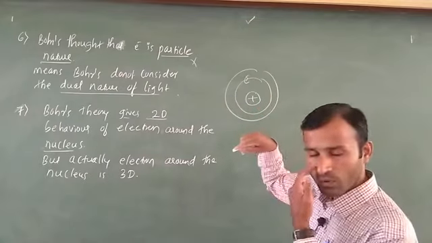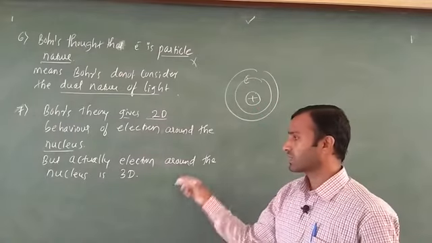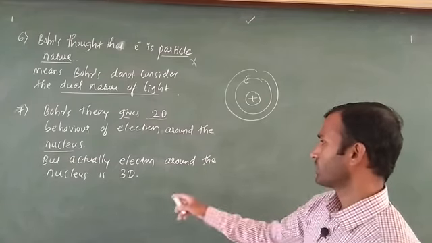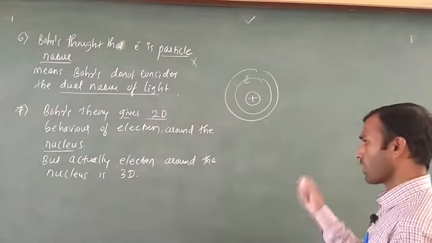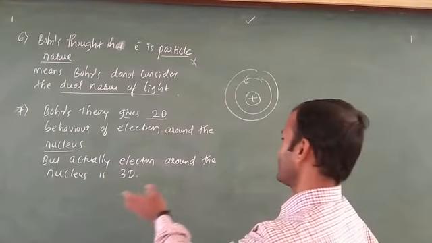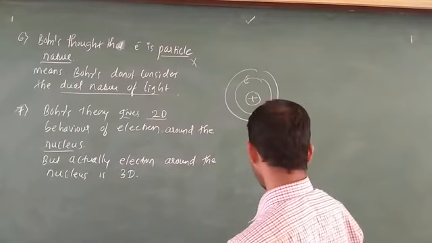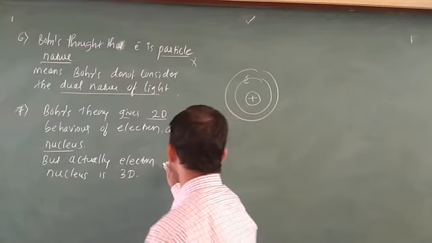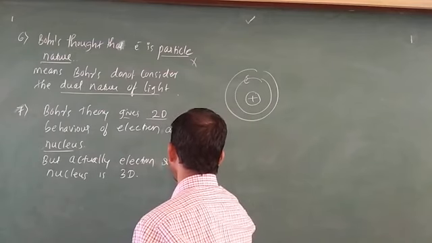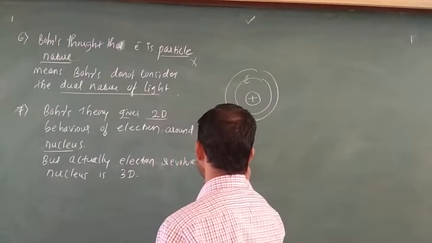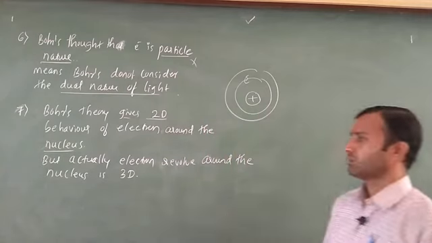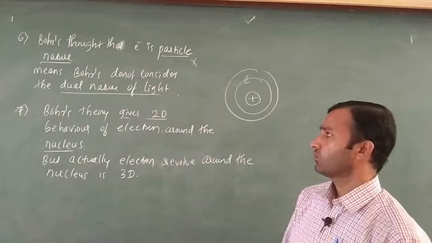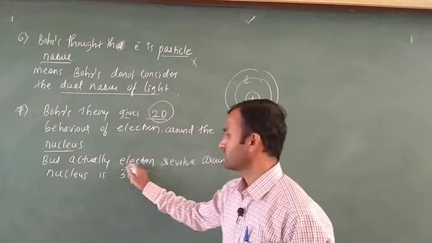Bohr thought 2D, but actually the electron revolves around the nucleus in 3D. That is most important. Bohr thought 2D, but actually 3D.